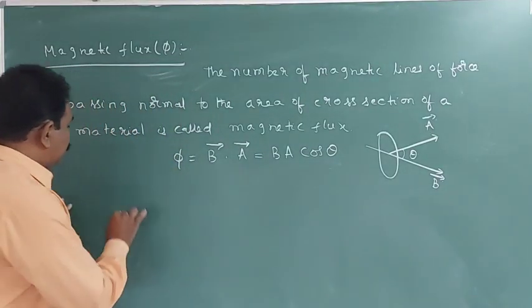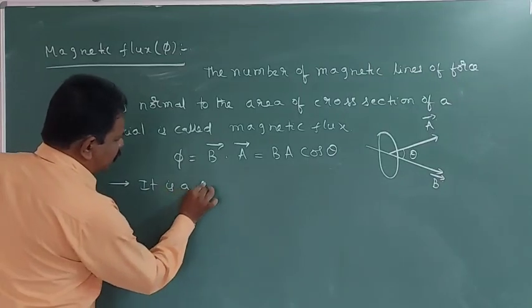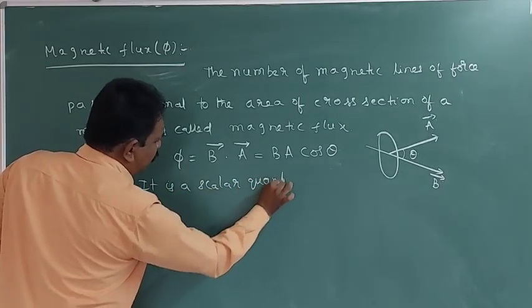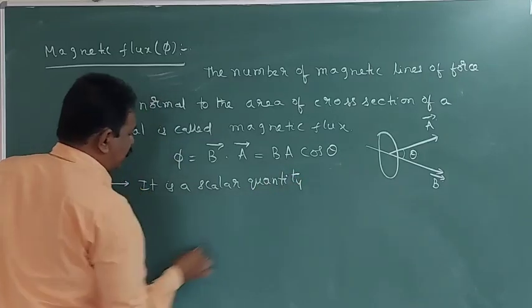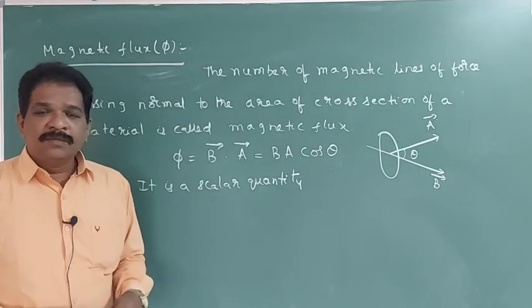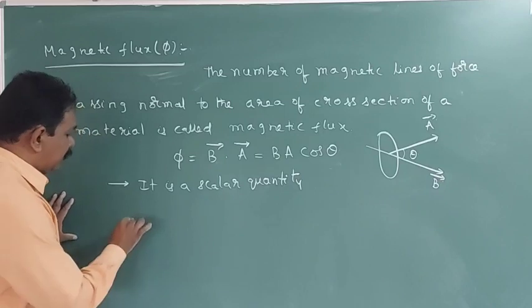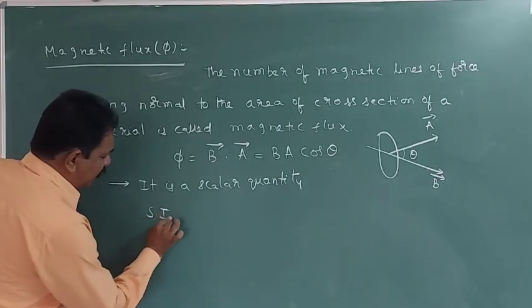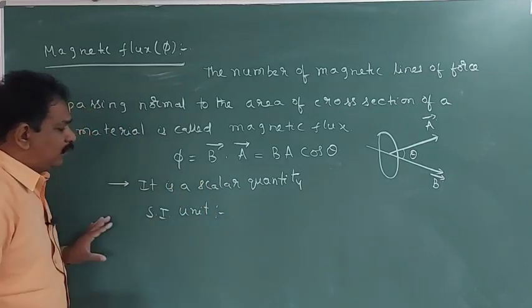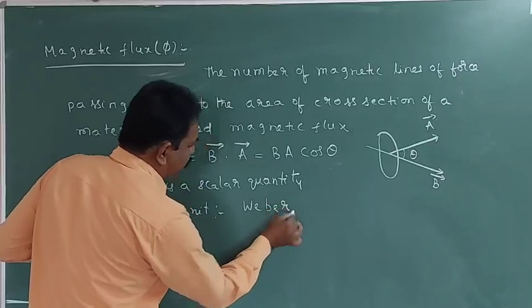Understanding? What is it? It is a scalar quantity. Why? Because it is a dot product between B bar and A bar, so it is a scalar quantity. If we write the SI unit for this, we can write it as Weber.